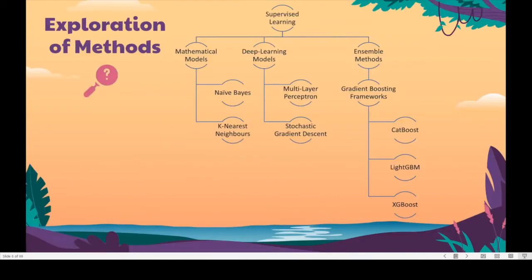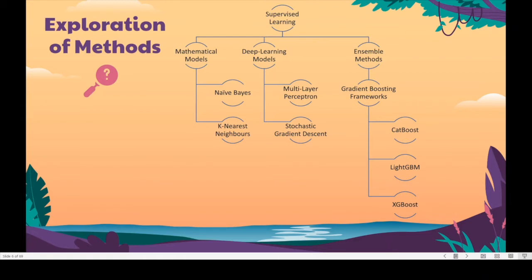To help us with the classification problem, we explored a variety of supervised learning algorithms. We took into consideration both mathematical models such as naive-Bayes and k-nearest neighbors, and deep learning models such as multi-layer perceptron and stochastic gradient descent. We also ventured into the idea of incorporating ensemble learning into our project as well, with the usage of multiple gradient boosting frameworks such as CatBoost, LGBM, and XGBoost.